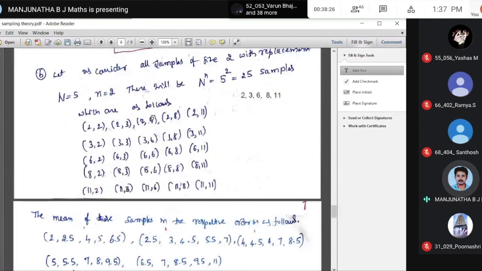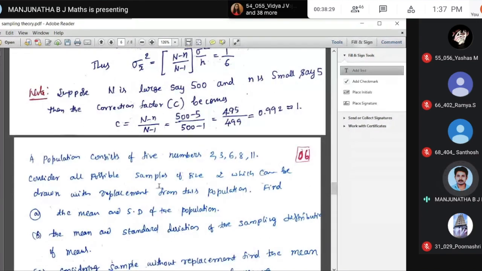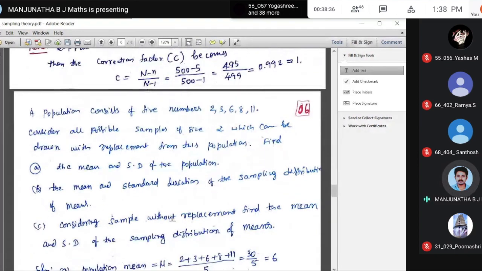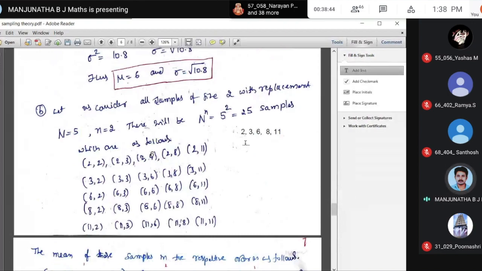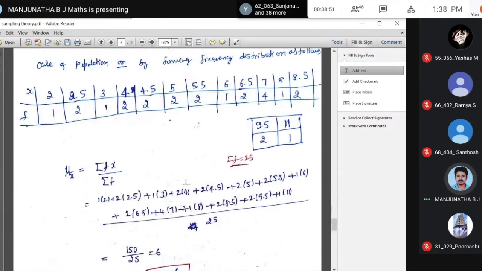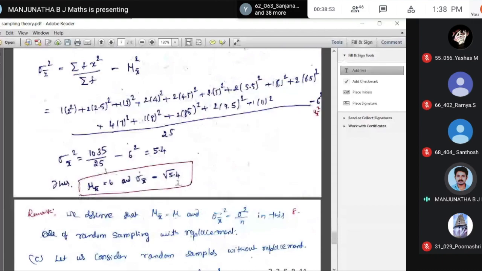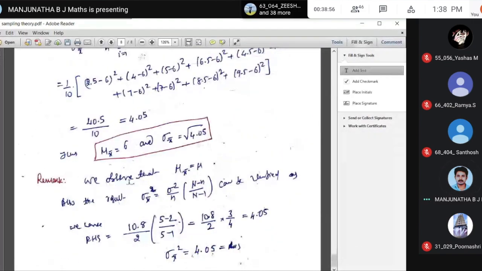The next problem is a population of 5 numbers. Consider all possible samples of size 2 which can be drawn. Find the mean and standard deviation of the population. Standard deviation is the same as previous, but here your N is 5. So what are the population mean and variance? You compute that. The samples with replacement are N power n, so 5 power 2, that is 25 samples with replacement. Without replacement we will get fewer. So when you compute, you may observe that sigma x bar square values are all equal.